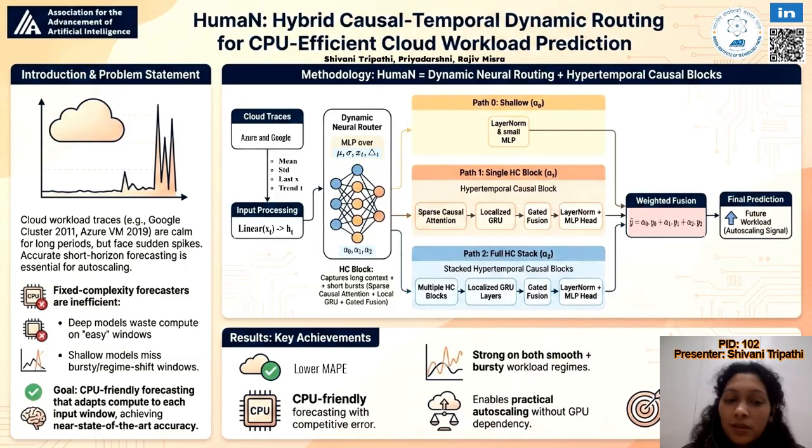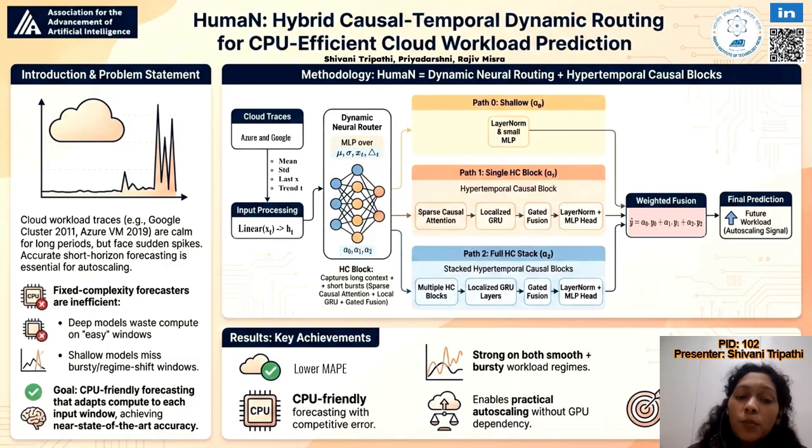Cloud operators need reliable short-term workload forecasting for auto-scaling, deciding how many VMs or containers to allocate and when to scale. But real traces are challenging because they have long stable periods interrupted by sudden bursts and regime shifts. While deep transformers and large recurrent models can capture these patterns, they often introduce higher latency and compute cost, making them less suitable for CPU-only or cost-constrained deployments.